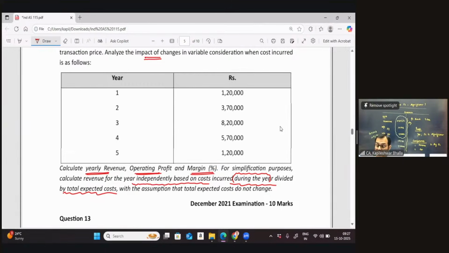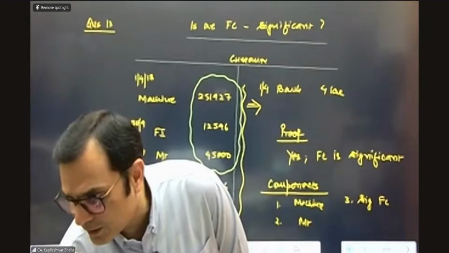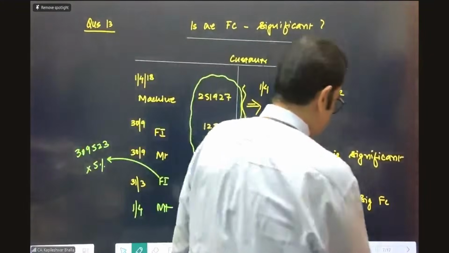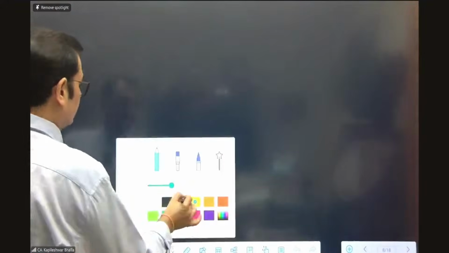Because generally what happens when you go to the second year or the third year, as you progress, you tend to consider the cumulative cost incurred till date. But he's very clearly telling you, you're not supposed to do that. So the question looks lengthy, but trust me, it's not that lengthy, it's not that complicated indeed. So let me stop sharing the screen and we're going to solve this now with you. So this is question number 12. So let's see the inputs in terms of question number 12.